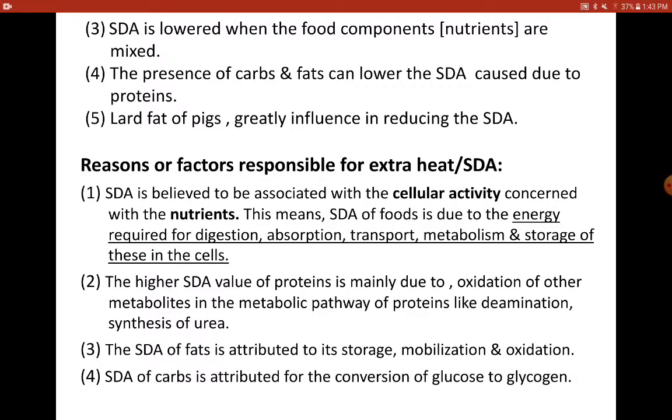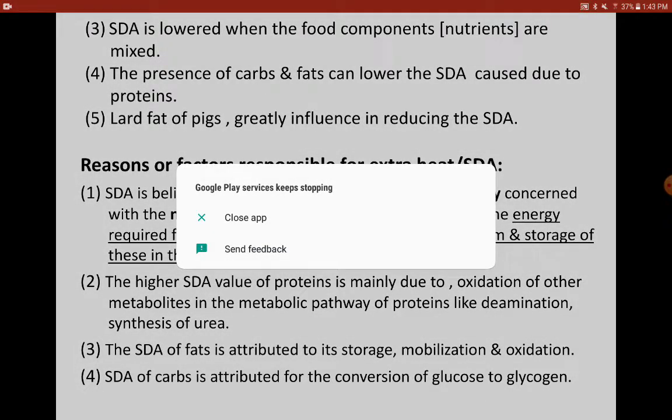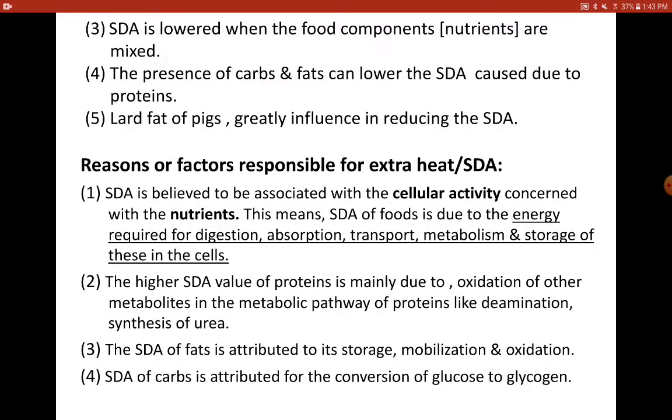That is, the excess of carbohydrate may be converted to glycogen and stored in the muscles, or the excess of lipids or fatty acids get esterified with glycerol and stored as triacylglycerol in the adipocytes. So the SDA of food is due to all these processes which happen in the cell.